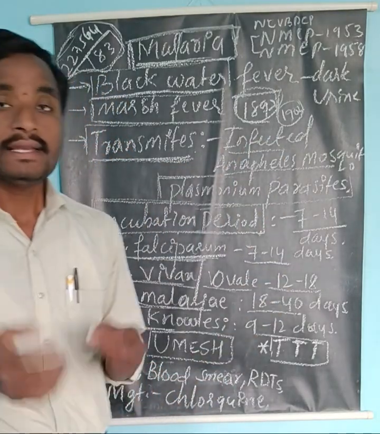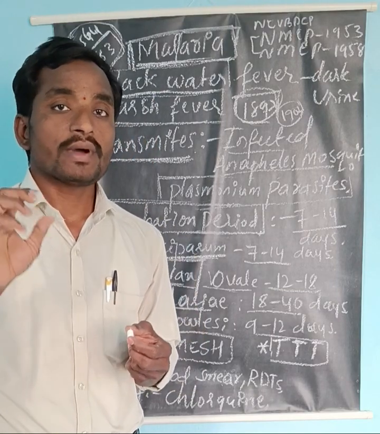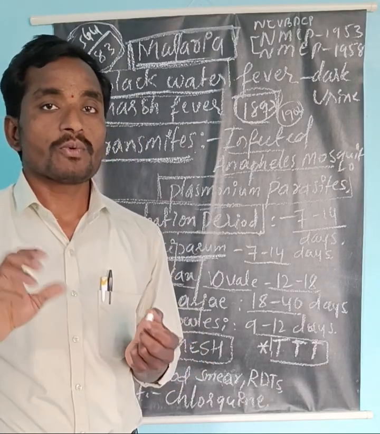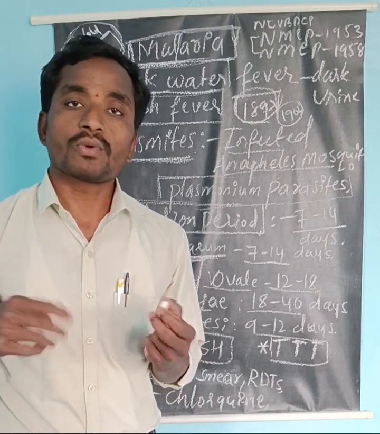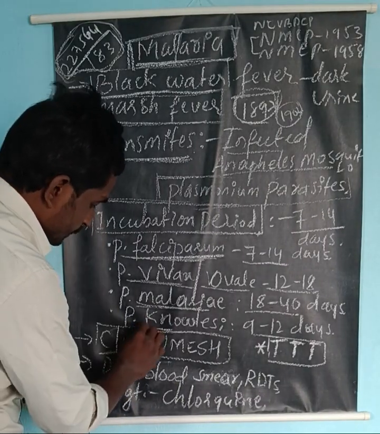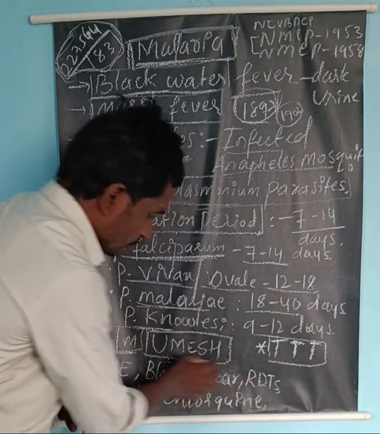Here in the body, the malarial parasites attack the liver and the kidney, as well as cause complications throughout the body. Now come to the clinical manifestations of malarial parasites. For easy understanding, use the word "USESH".